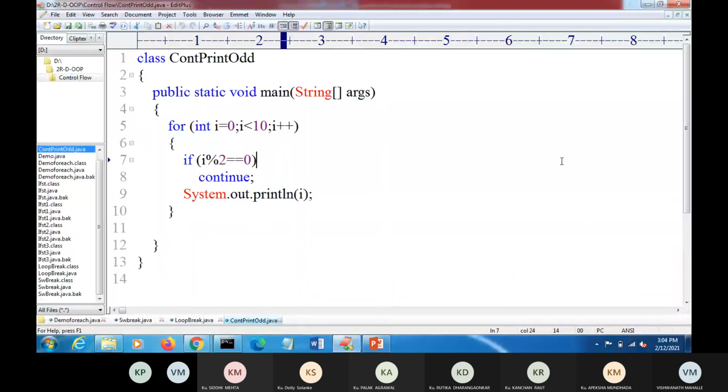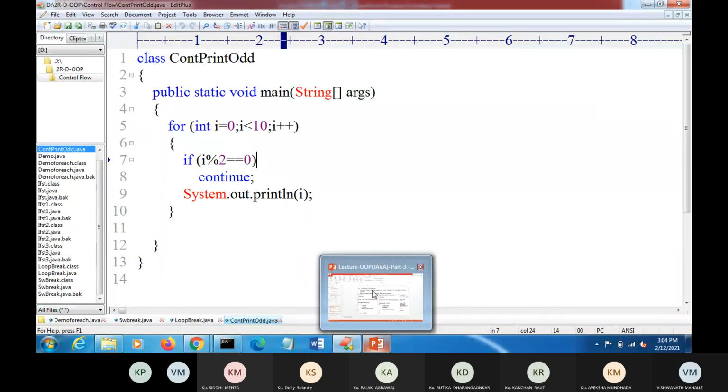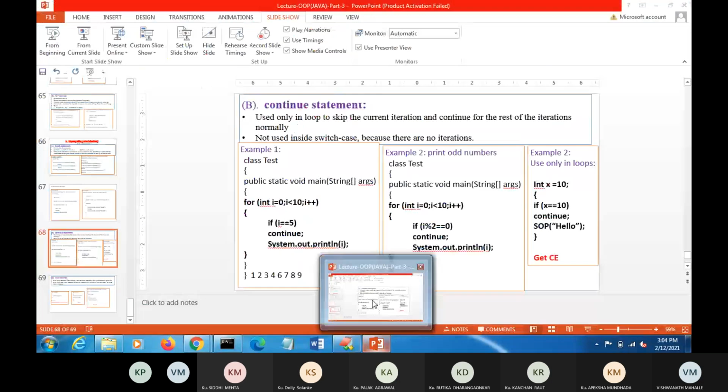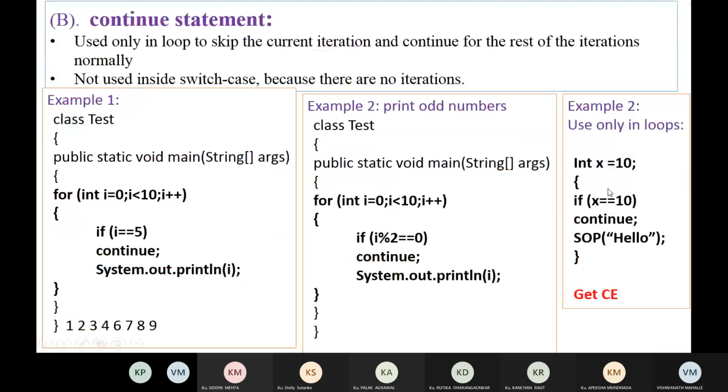So in this way we can use the continue statement in a for loop, while loop, or do while loop. That is the use of the continue statement. We use it only inside the loop, not outside the loop, otherwise we will get a compile time error.